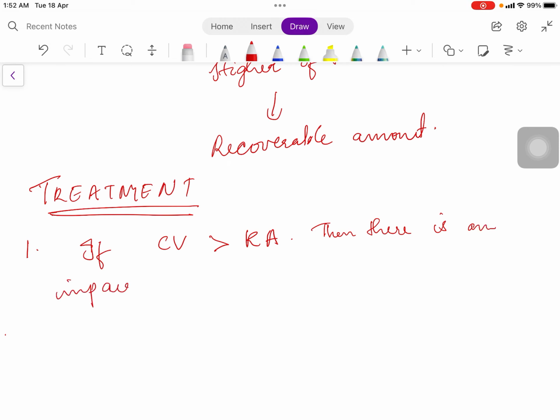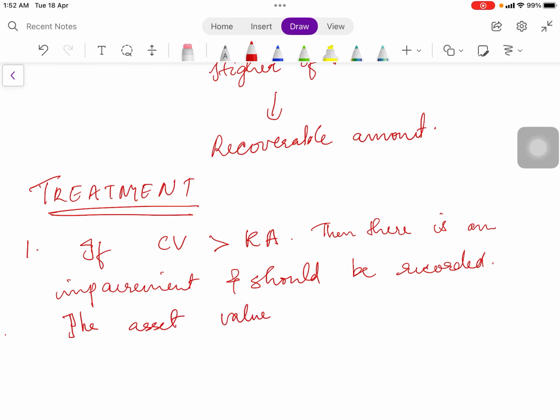And it should be duly recorded. And it should also be noted that the asset value then becomes the recoverable amount.